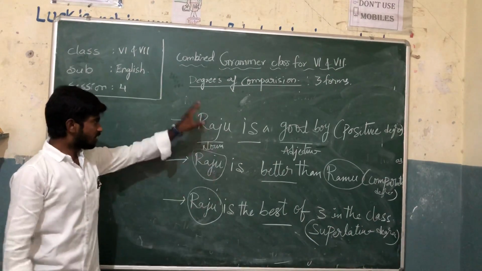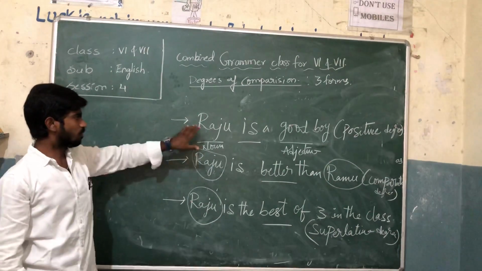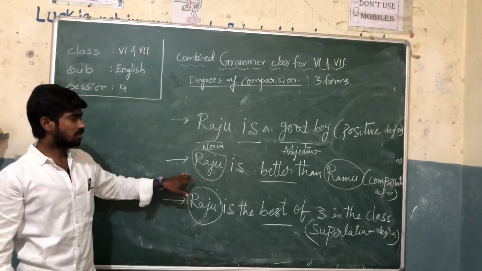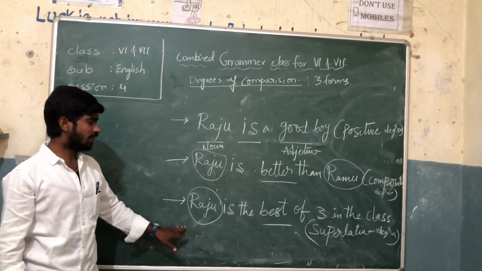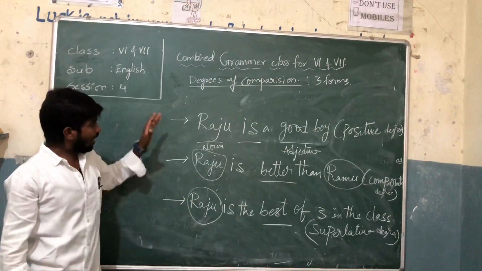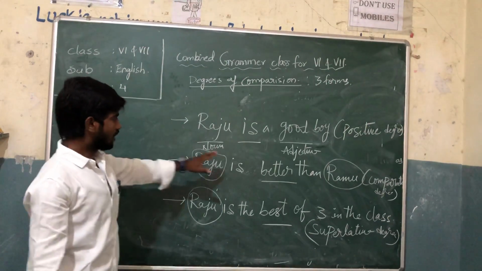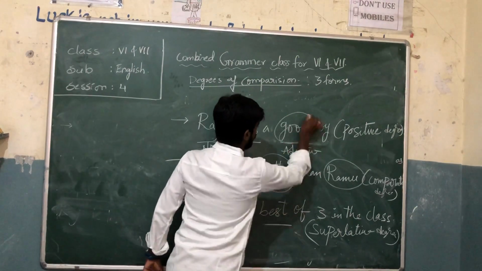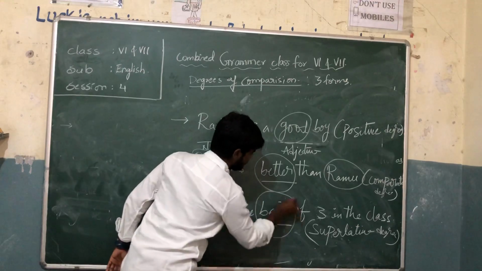Clear? So these three statements and these three examples are telling. The first statement is about the positive degree, the second is the comparative degree, and the third one is the superlative degree. And beneath that, sometimes you can observe these words: good, better, and best.